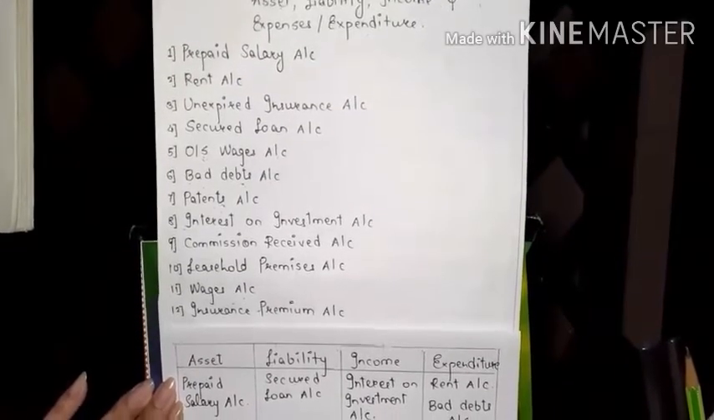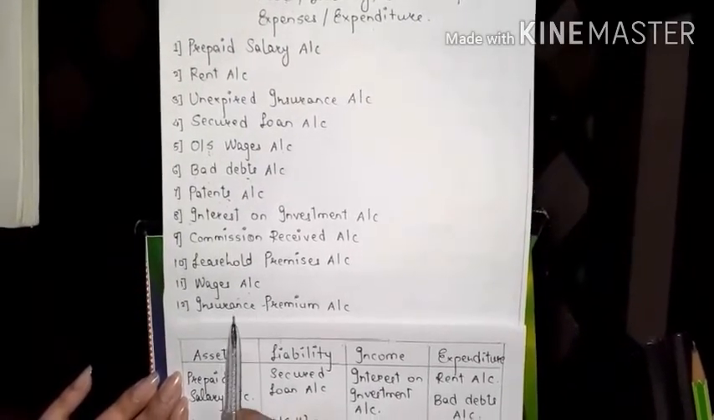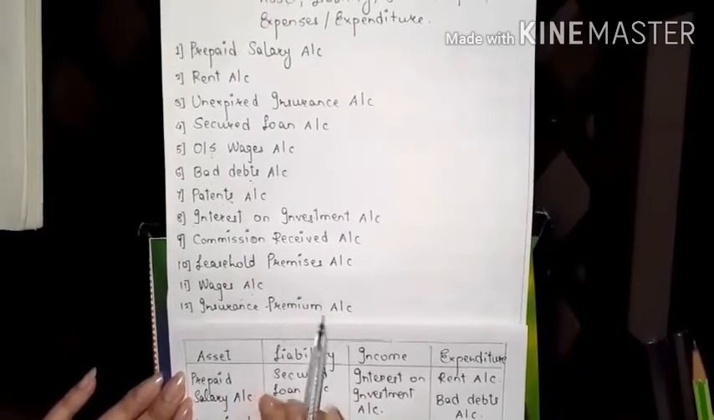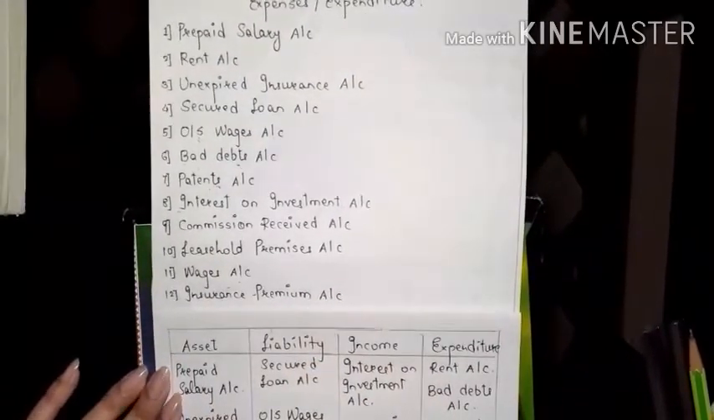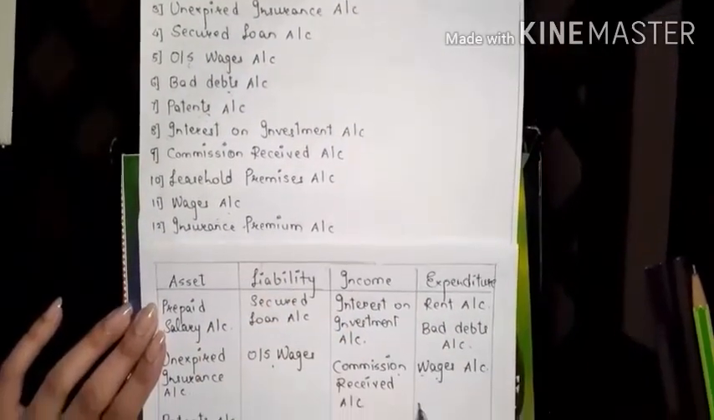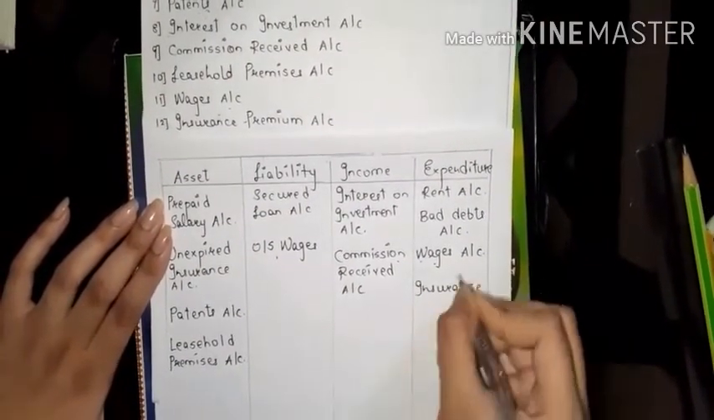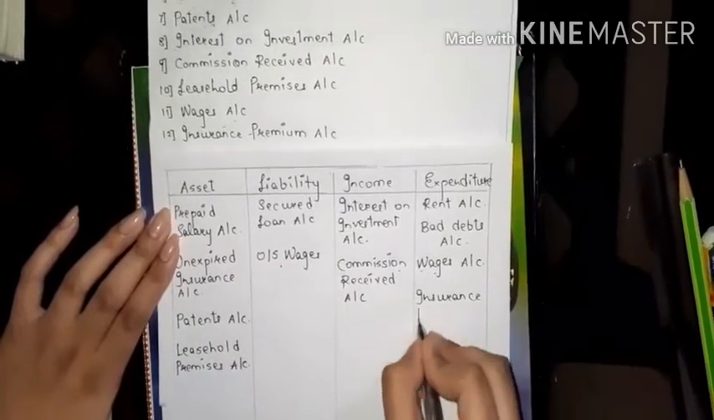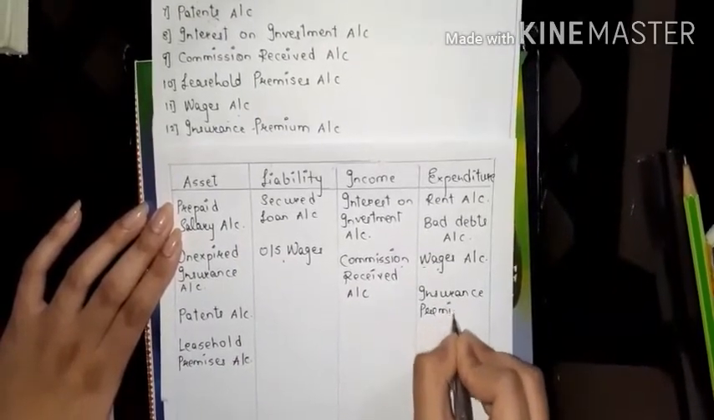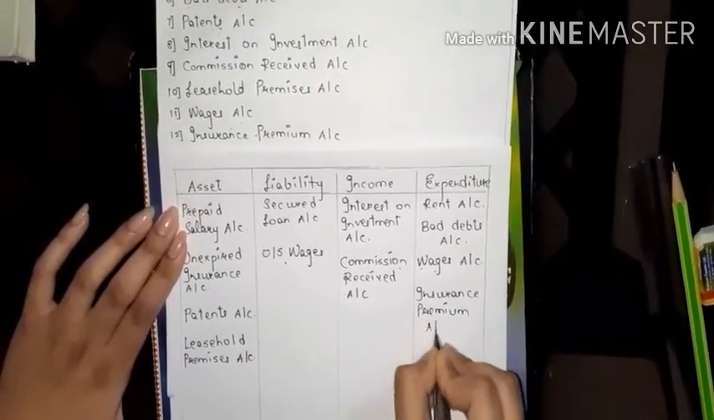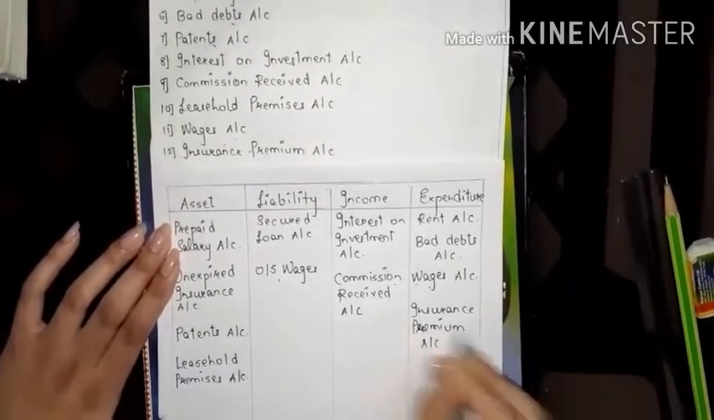Okay. Now last, insurance premium account. Now this is going to be our expenditure because we have to pay the premium. So it will be transferred over here in expenditure account. Insurance premium account. Okay.